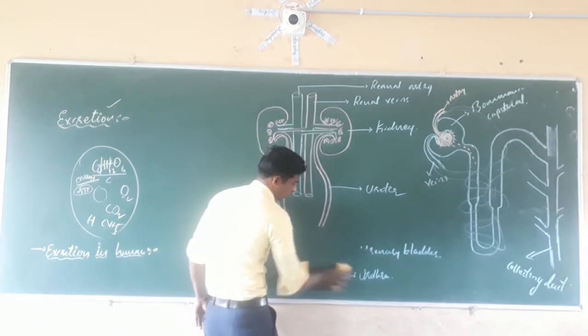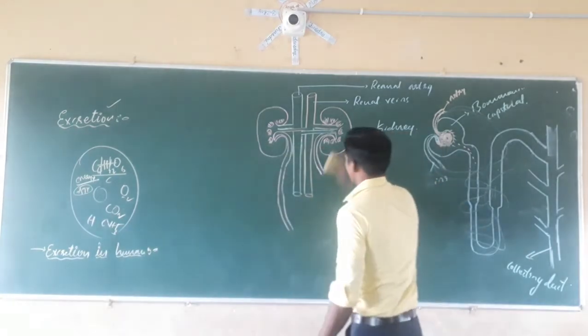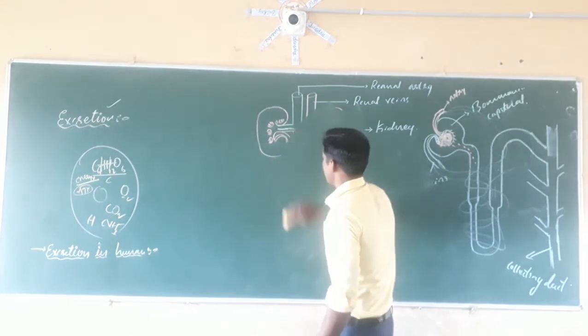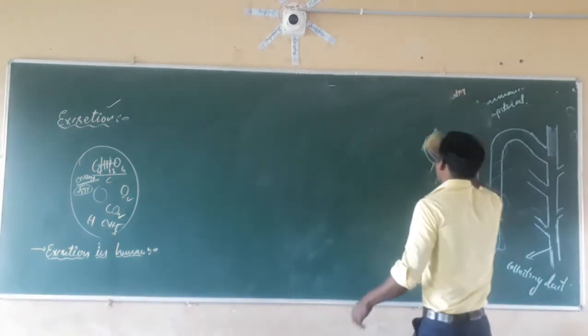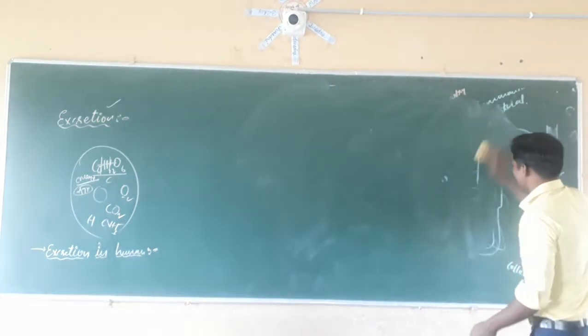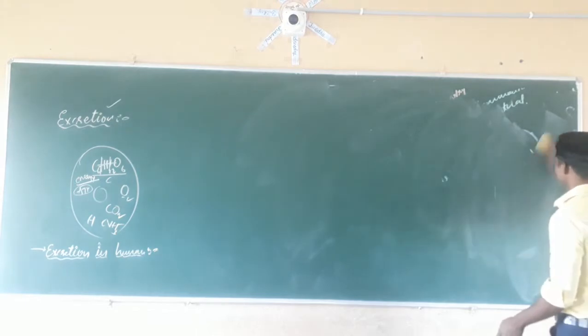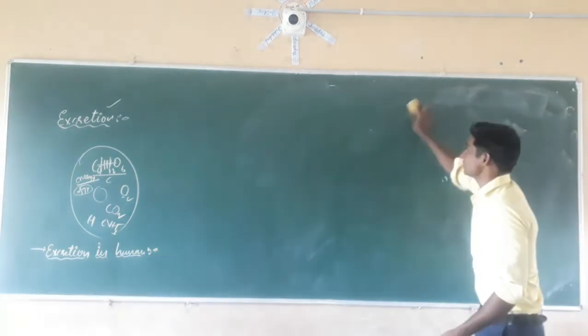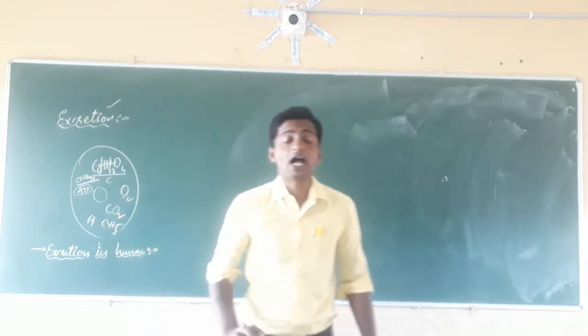In such cases, they go for dialysis regularly, every month. Dialysis means artificial kidney.